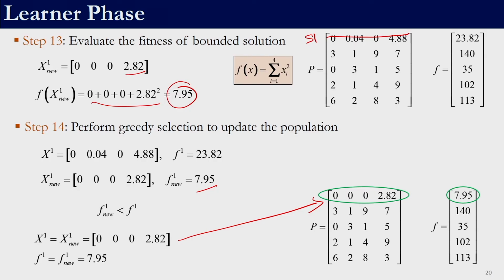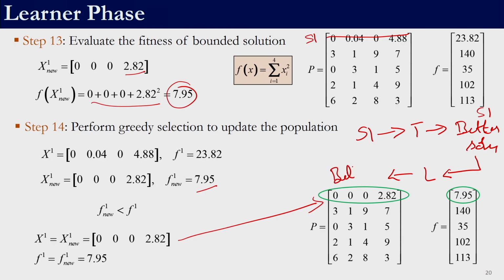So, to consolidate what happened for solution 1: it underwent teacher phase and got a better solution. So this solution became S1, and this solution underwent learner phase and got another better solution. When we obtained this better solution at the end of teacher phase, this was removed.